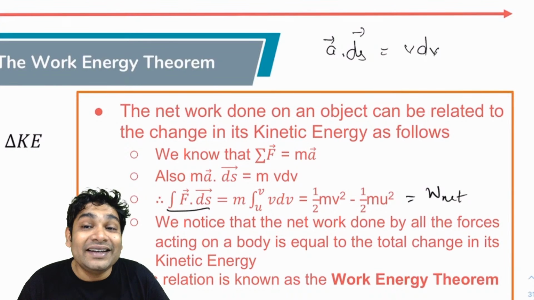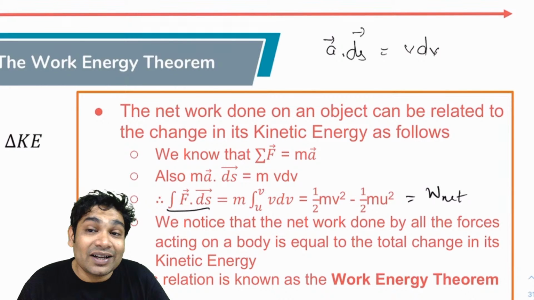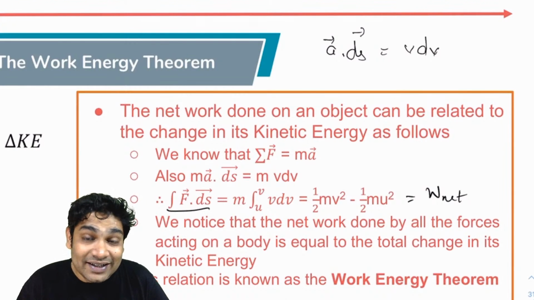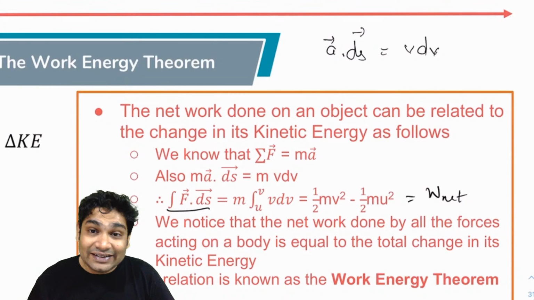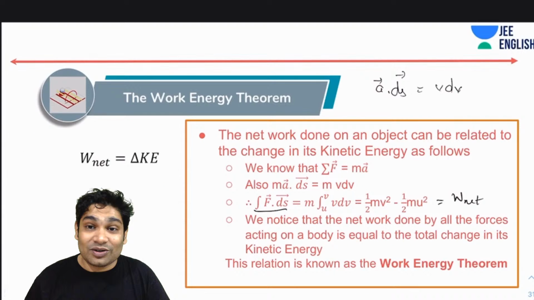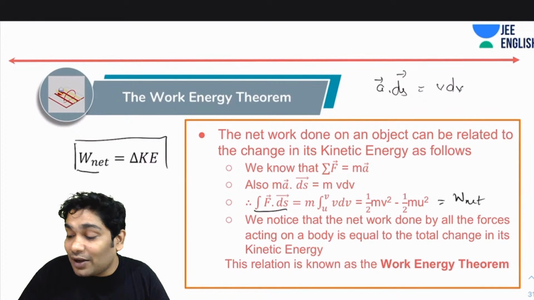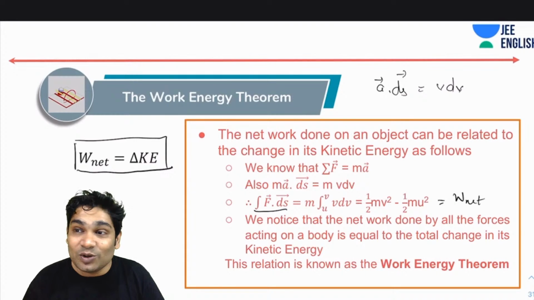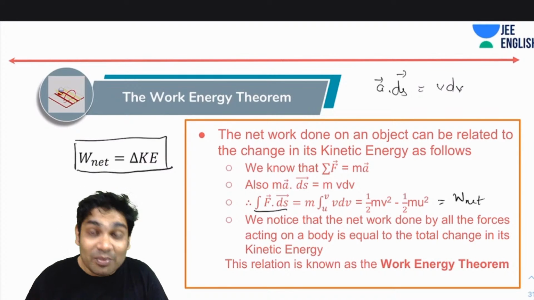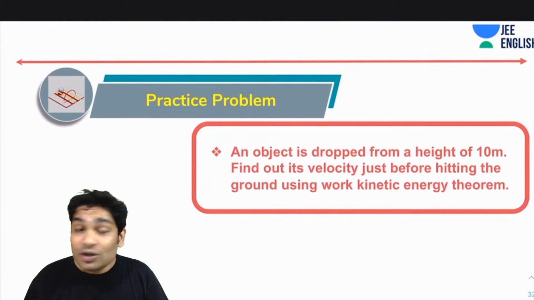So you will notice that the net work done by all the forces acting on a body is equal to the change in its kinetic energy, and this relation is called the work energy theorem. So what does the work energy theorem say? It says that the net work done by all the forces acting on a body is equal to the change in its kinetic energy. Remember this.